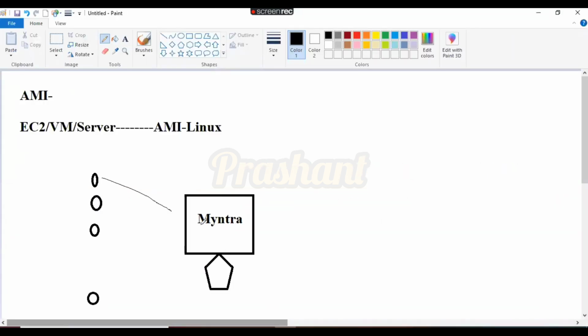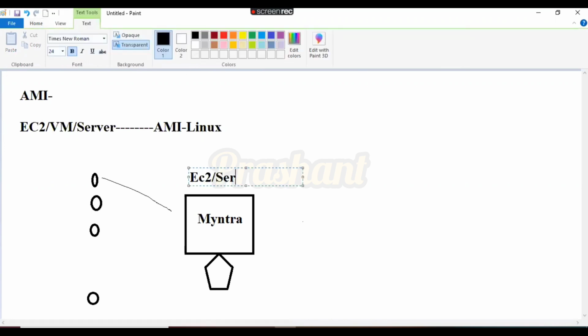Once you host the website, you give the URL to them. Maybe they will get a page not found error, or different types of errors. I want to explain why this type of error comes and how to resolve it. See here, these are the n number of users. They write www.myntra.com in their web browser. Once they write it, the query comes to the EC2 server. Once the query comes to the server, the server gives the response, and the customer gets the Myntra homepage.